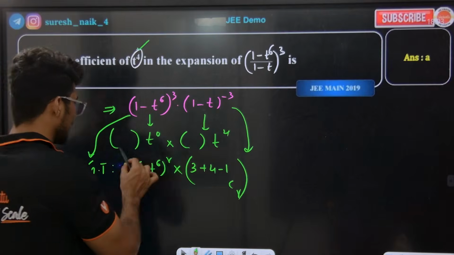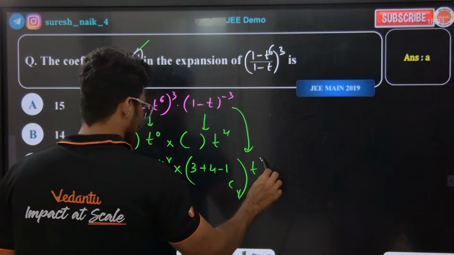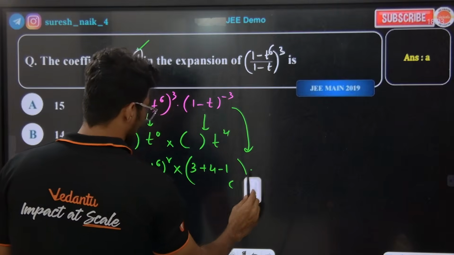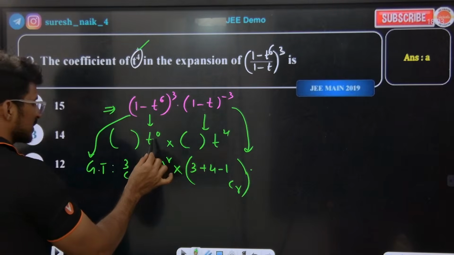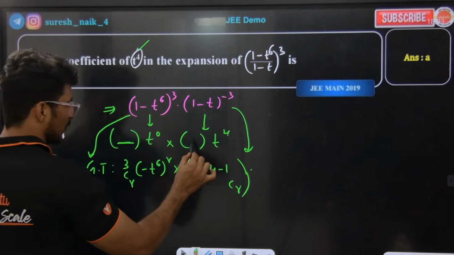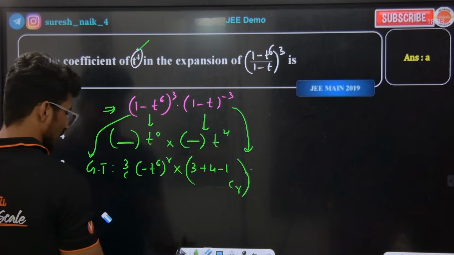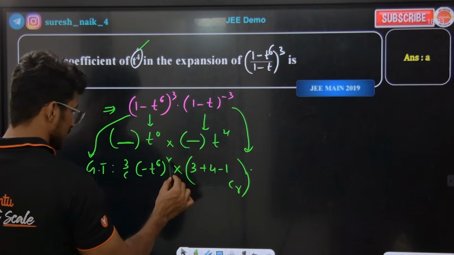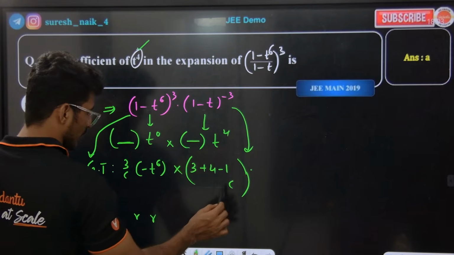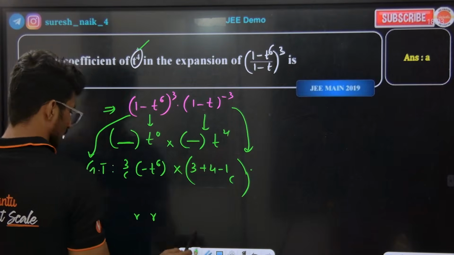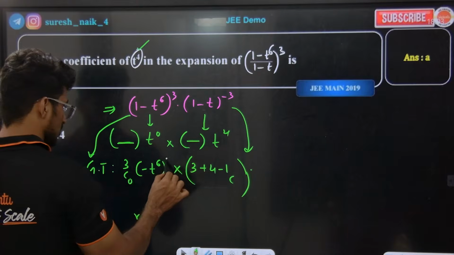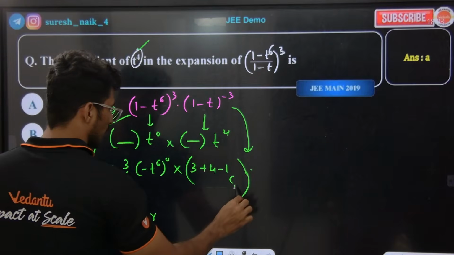Now I need the coefficient of t to the power of 4. For that I need the coefficient of t to the power of 0 from this and t to the power of 4 from this. So what should the r value be? R should be 0 here, and here r should be 4.